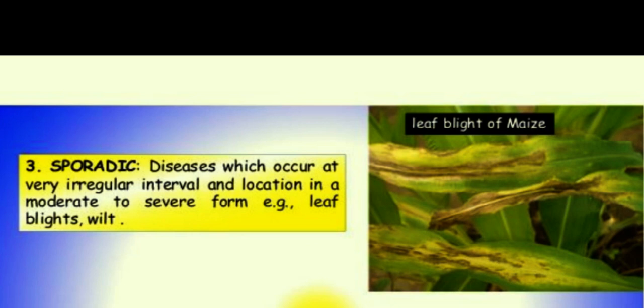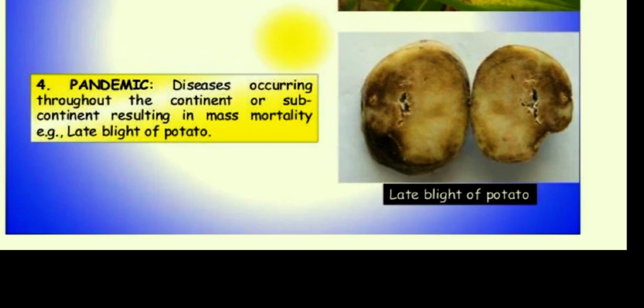This is a symptom of leaf blight of maize. Pandemic: pandemic diseases occur throughout the continent or subcontinent, resulting in mass mortality. For example, late blight of potato. This picture shows the symptom of late blight of potato.